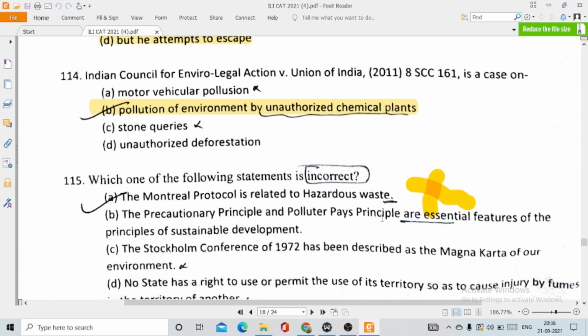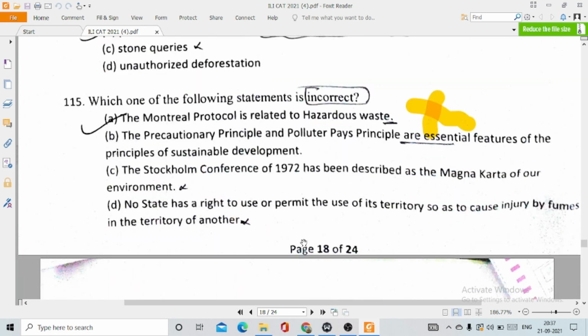Which one of the following is incorrect? So this is actually a wrong question, and it's been cancelled from your question paper, because let me tell you, most of you have this idea that the Montreal Protocol deals with the prevention or protection of the ozone layer. But no, this is not the only true thing about the Montreal Protocol, because the Montreal Protocol also deals with hazardous waste, and this is the reason why all the other options are correct.